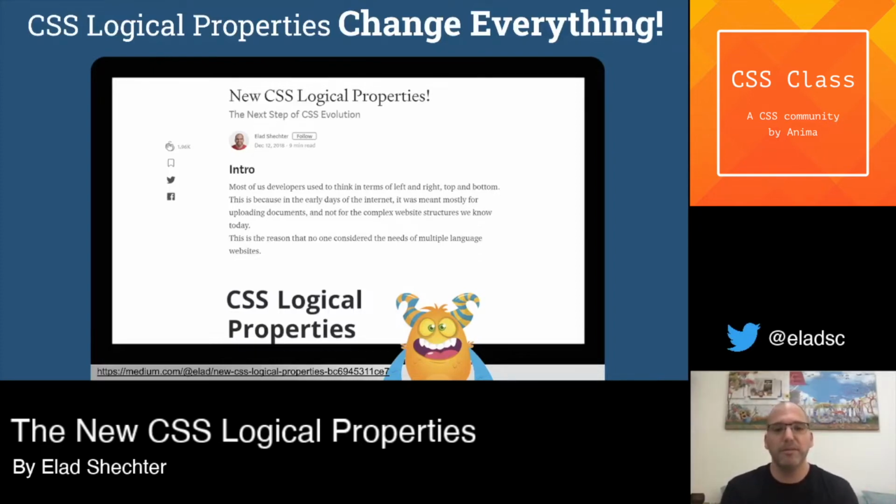And I didn't understand why it's so important for so many web developers, or maybe it's more precise to say for so many people in the world. Because what is more important in a website than to show content? And this is really the reason why this article is so successful, because the most important thing in a website is to show content, and here is a better way to support content for different types of languages in our website.